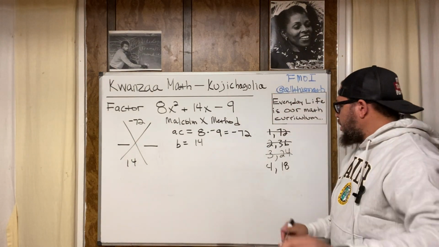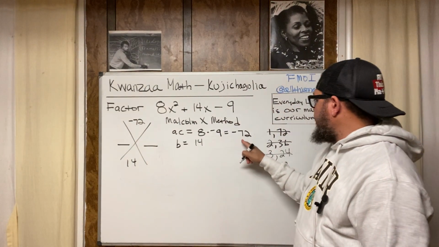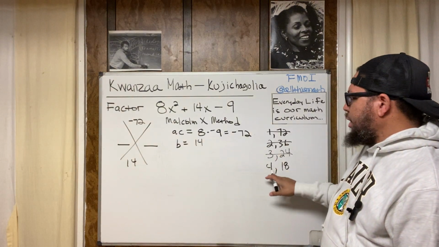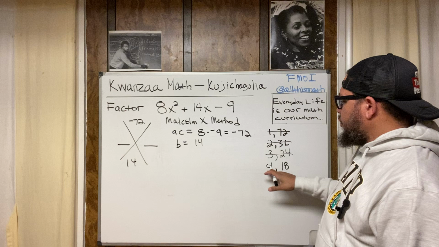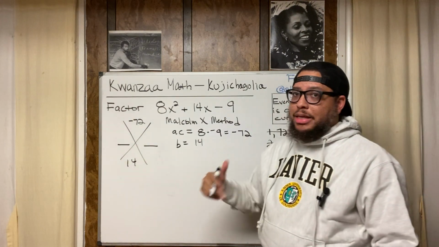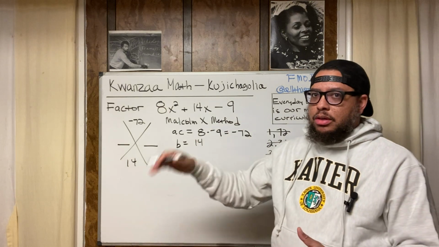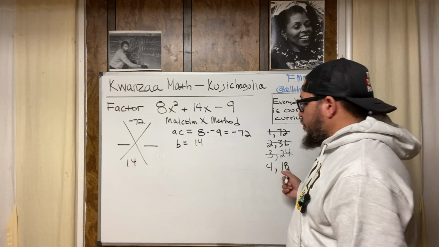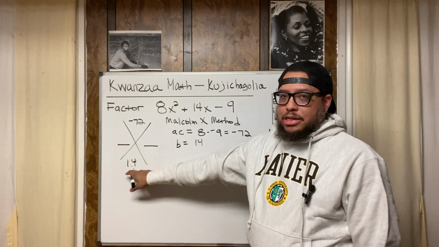Wait a second. Remember, this is actually a negative 72. So that means one of these numbers has to be negative. If one of these numbers is negative, right? Because if you multiply a negative times a positive, you get a negative. Remember I said before, I'm not worried about the negative numbers until later. When we add these two, if I make one of them negative, can I end up with positive 14?